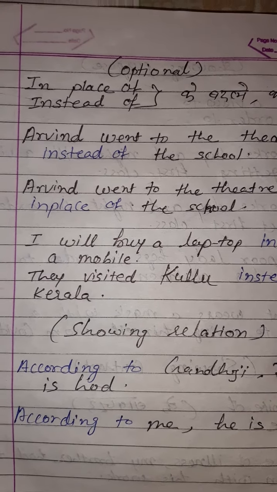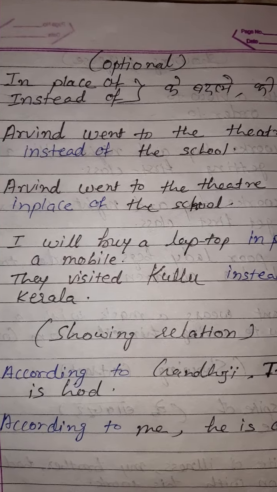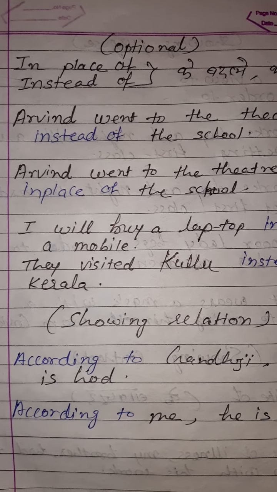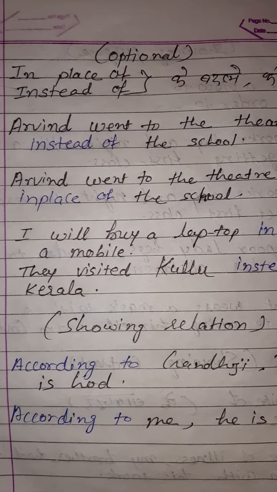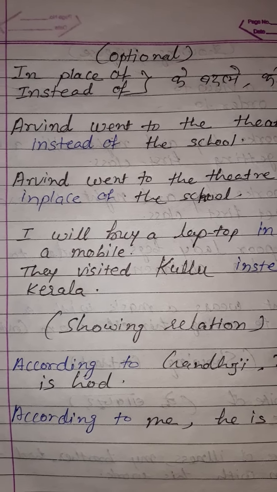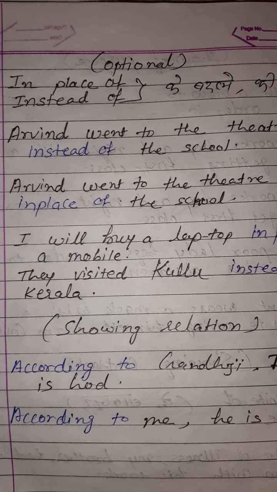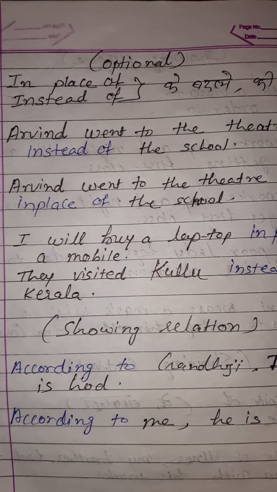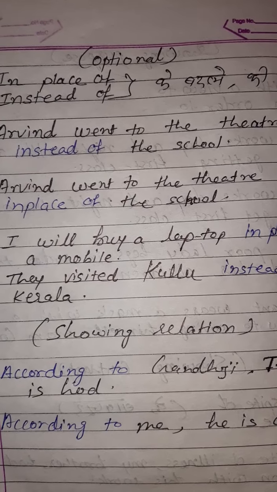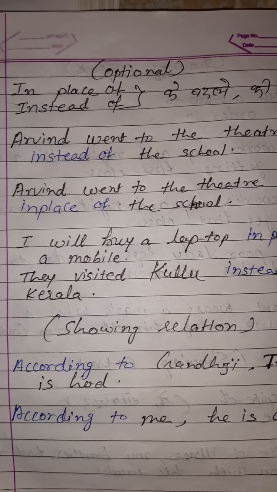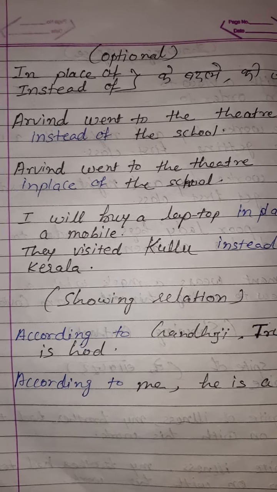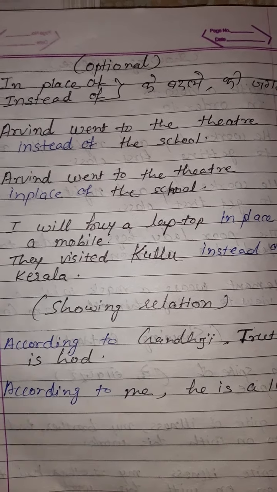Now it is optional. Okay, which shows the optional things with the use of phrase preposition. So it is optional preposition which shows the option. तो यहाँ पे हम देख सकते हैं कि in place of और instead of के यूज से हम यहाँ पर ऑप्शंस देख सकते हैं. So in place of and instead of, तो हिंदी मीनिंग ऑफ दिस वर्ड इज के बदले या की जगह. Okay, Arvind went to the theater instead of the school. अरविंद यहाँ देख सकते थिएटर के बदले कहाँ गया, स्कूल.